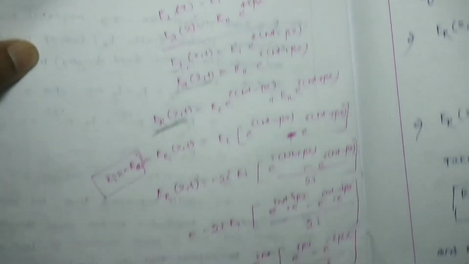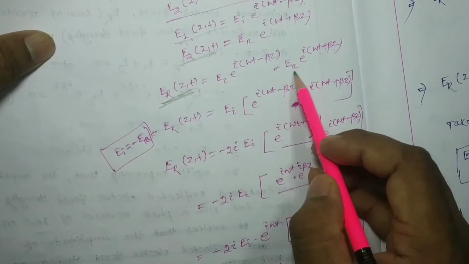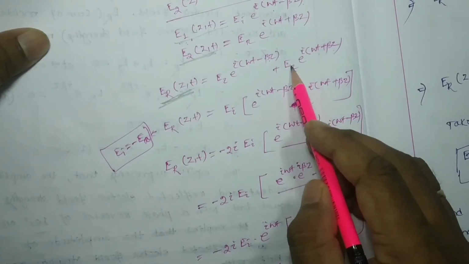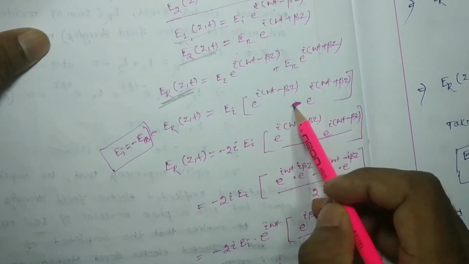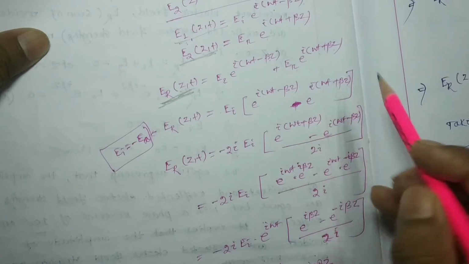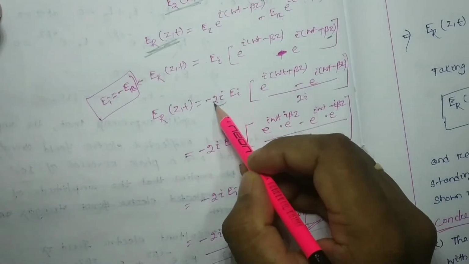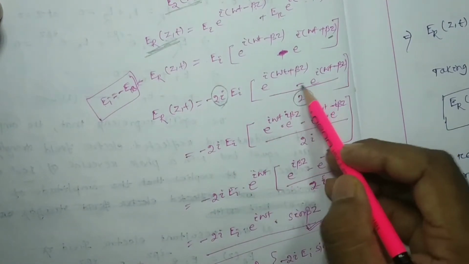But we found E_R equals minus E_I, so instead of E_R we can write minus E_I, taking E_I outside: e^(i(ωt minus βz)) minus e^(i(ωt plus βz)), right? Multiplied by 2i and divided by 2i,